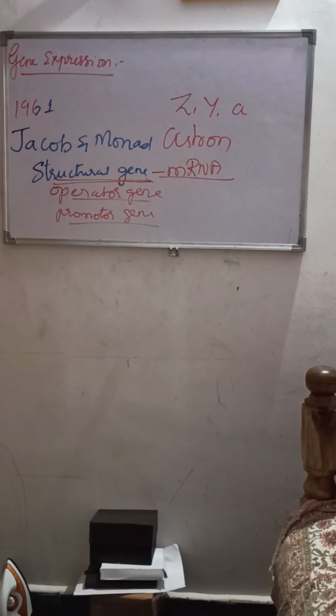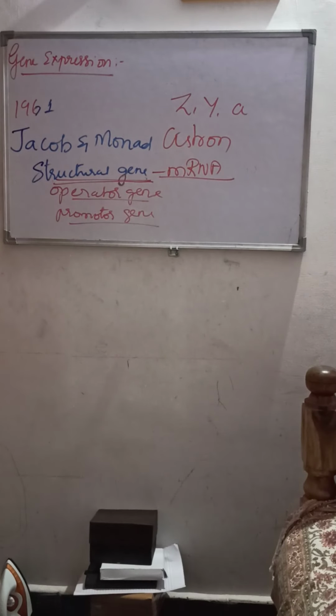Next is the operator gene. The operator gene is the gene of the operon which directly controls the synthesis of mRNA and the enzyme over the structural gene. It lies adjacent to the structural gene. As I will show in your textbook, I'll draw the diagram once this explanation is done.